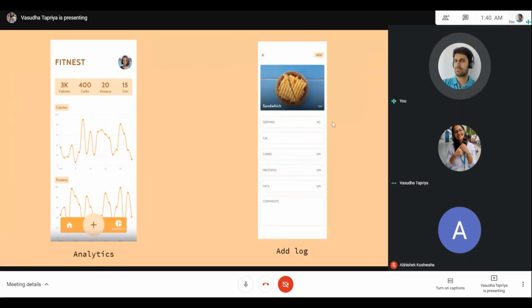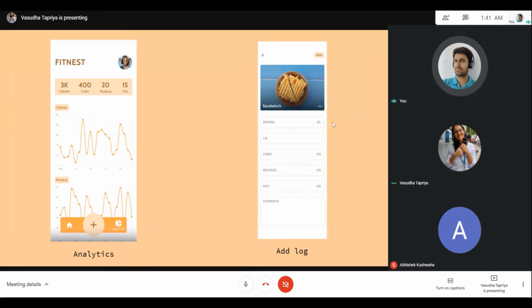The previous screen was the home screen, and this screen is called the analytics screen. In the analytics screen, we are showing the history of calorie intake, protein intake, carbohydrates, fat, etc. This is a basic line chart which shows the amount of calories you have consumed in the last 30 days. If you press the button with the plus icon, you'll be redirected to the add log screen, where after clicking the picture, our app sends the picture to the backend, and the backend processes the image. It returns the title and all of the values that you see here.